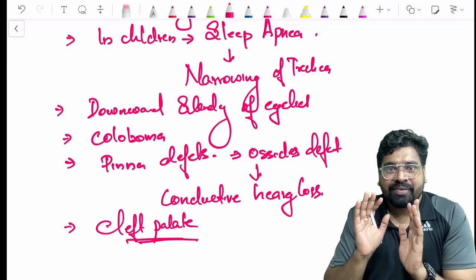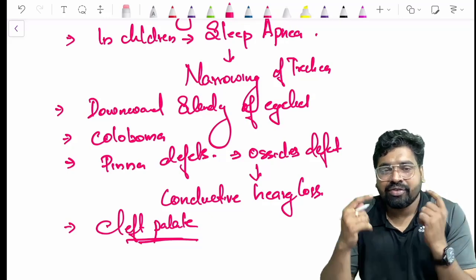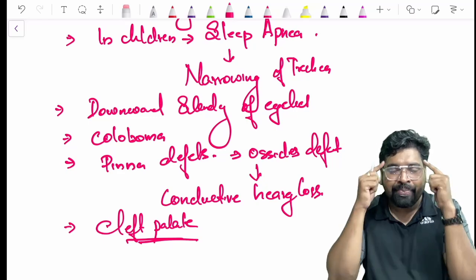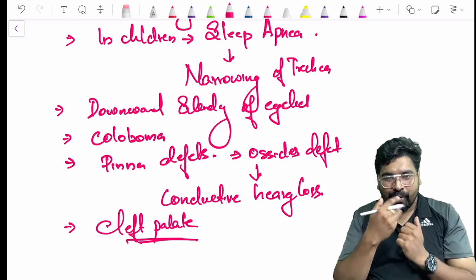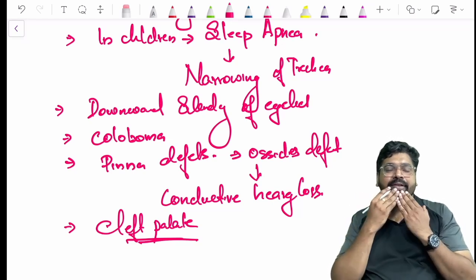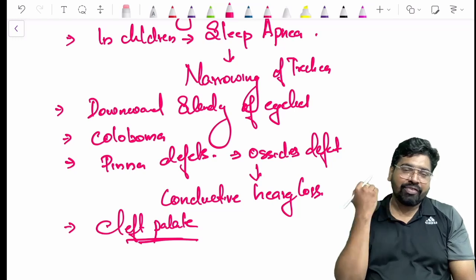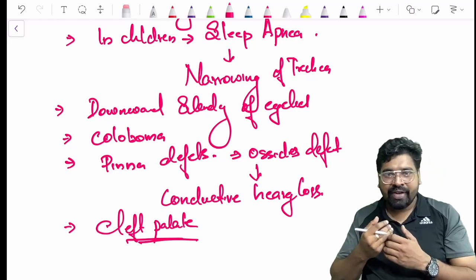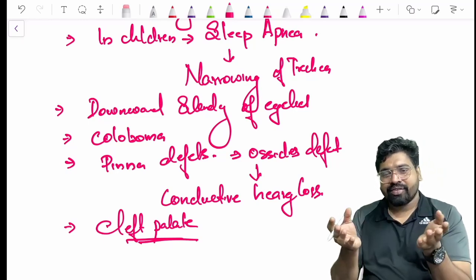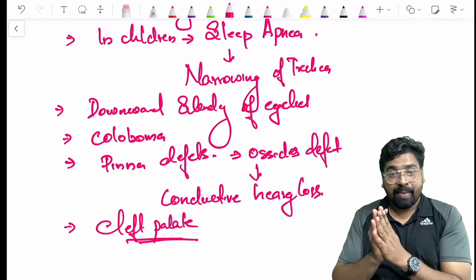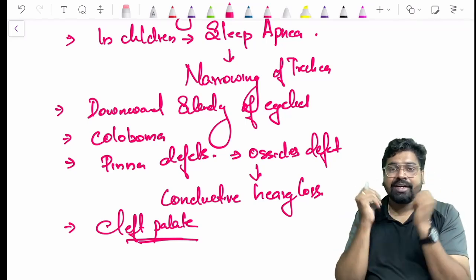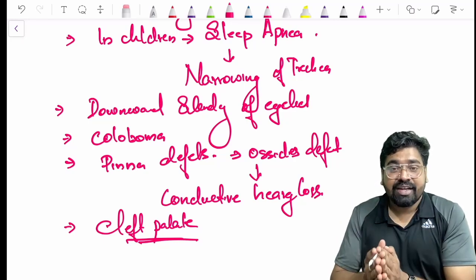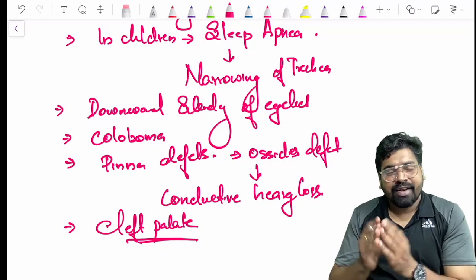mandibulofacial dysostosis. Simple: mandible and the face. Your mandible is hypoplastic, your malar bone is hypoplastic. This will result in a smaller opening or a smaller oral cavity. The mandible will be set back, your tongue will fold back, and the airway area of the pharynx, larynx and trachea is reduced. The child will be suffering from sleep apnea. On the face, you can see a downward slanting of the eyes, the colobomas, ear ossicle defect, conductive hearing loss, and even the cleft palate.